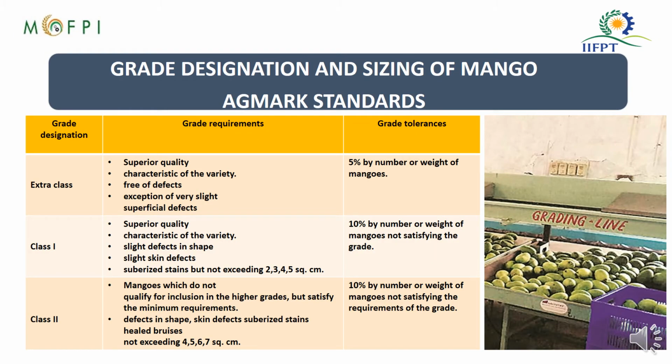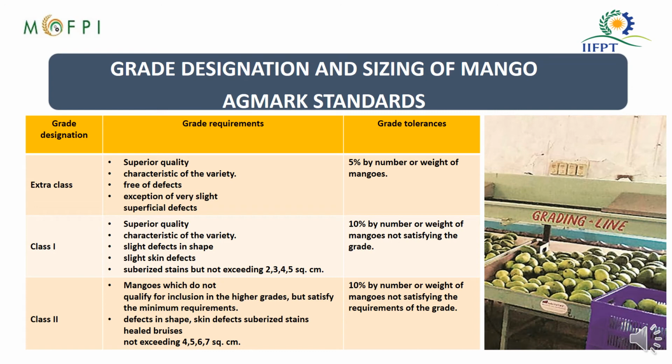According to the AgMark standards, mangoes fall into different classes: extra class, class 1 and class 2. To fall into these classes, the mangoes should pass different grade requirements which are given in this table.